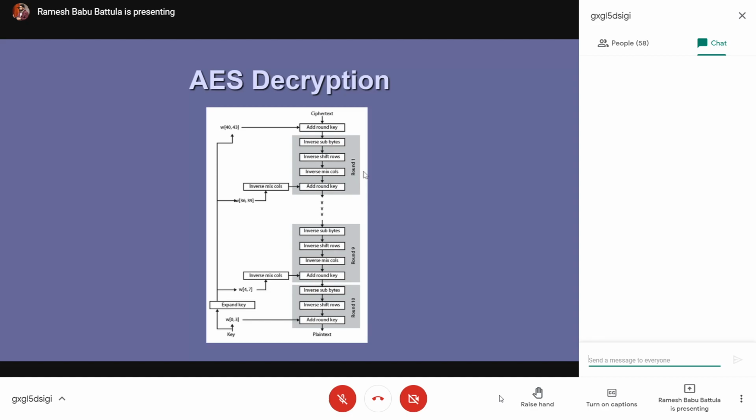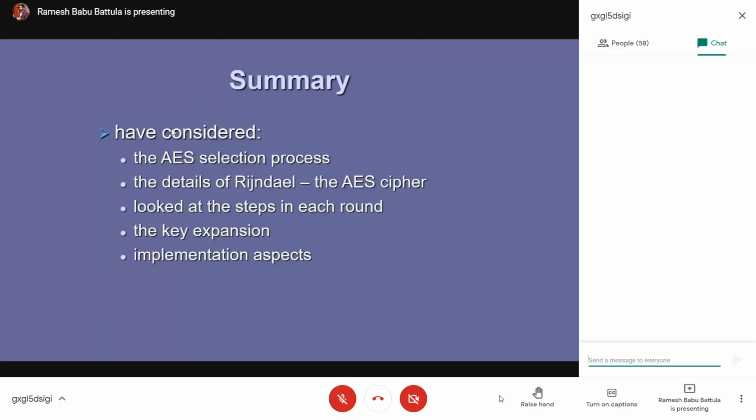So I want to conclude two things. Till now we studied block ciphers, symmetric block ciphers. The drawbacks in symmetric block ciphers are the number of users. You have n number of friends, and you need to have shared keys.